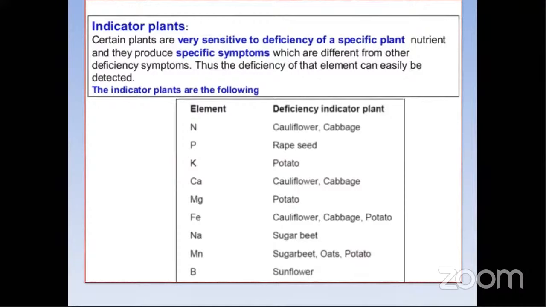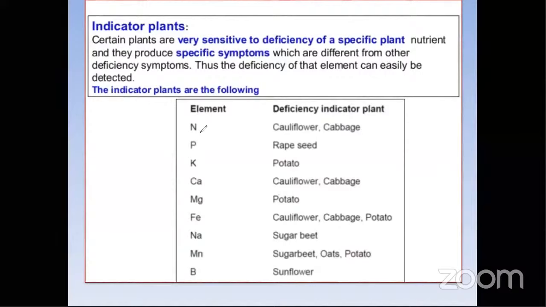Students, to find out these particular symptoms, for each and every element there will be a particular crop to show the specific deficiency symptoms. Those plants or crops are called indicator plants. So for each and every element there will be some particular indicator.